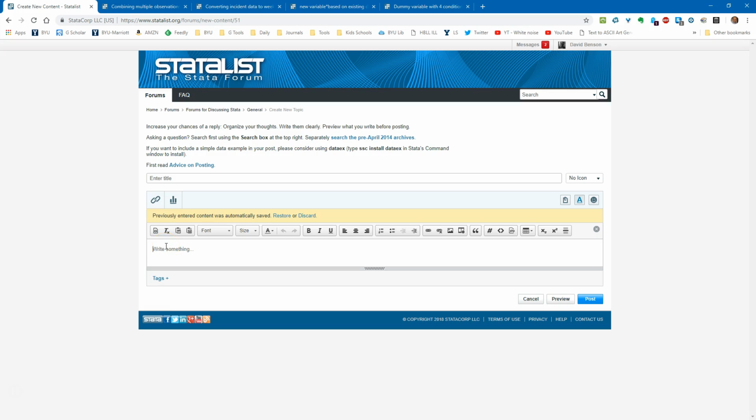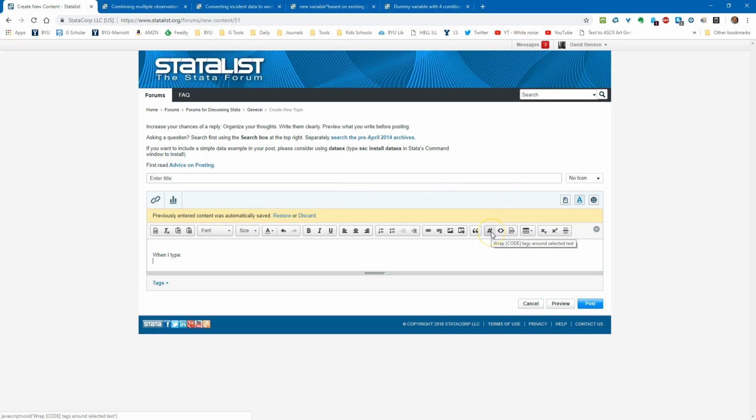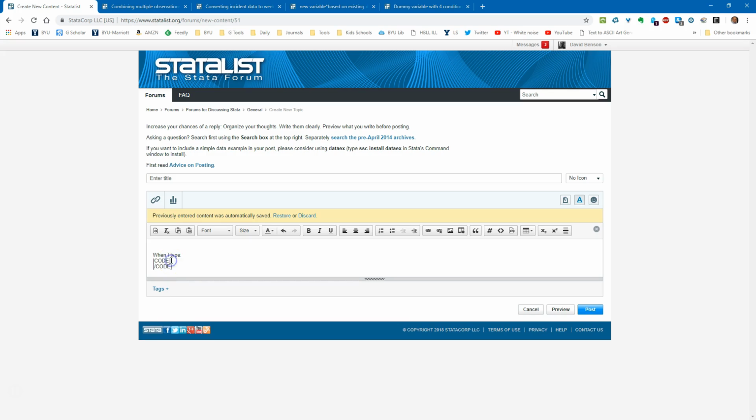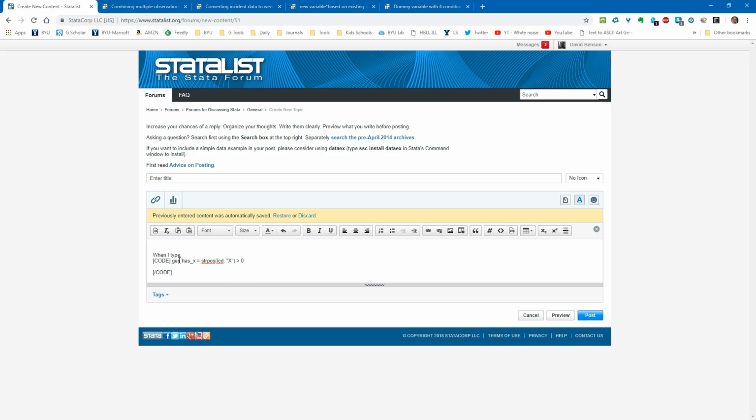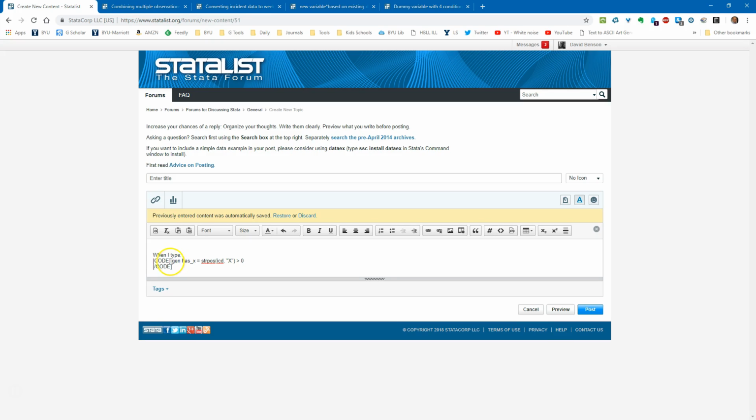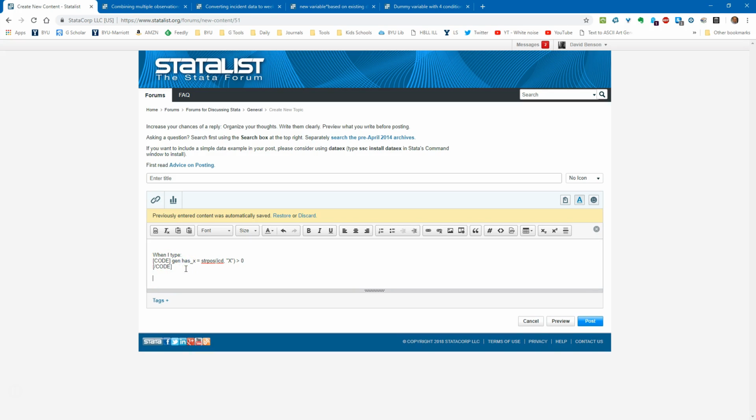And so now you list your problem, and then you want to say, when I type, and now this is the code window, and it just wraps these code parameters here, which say this is where the code window is going to start and this is where it's going to stop. You can kind of move them around. So if I now go to, sorry, I'm going to post that in. There's nothing fancy about these codes. So for example, I can just copy and paste them.